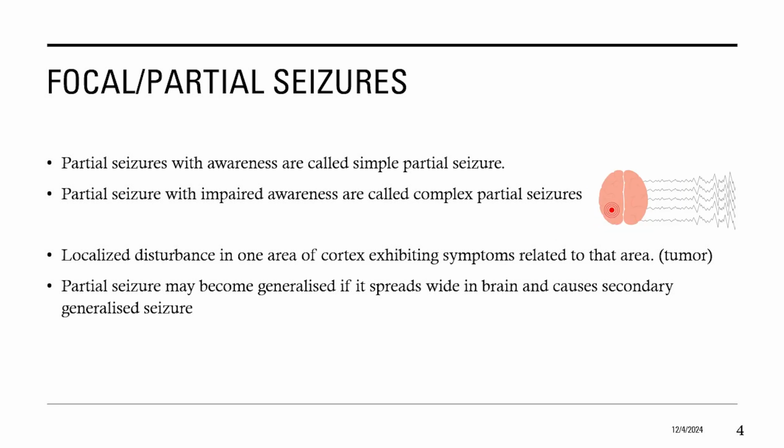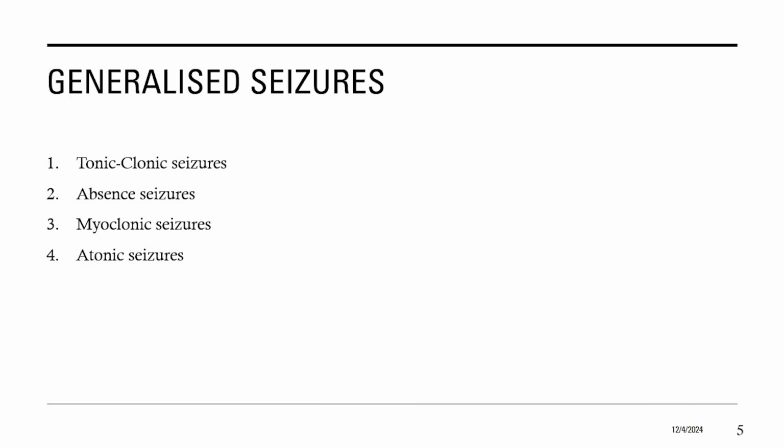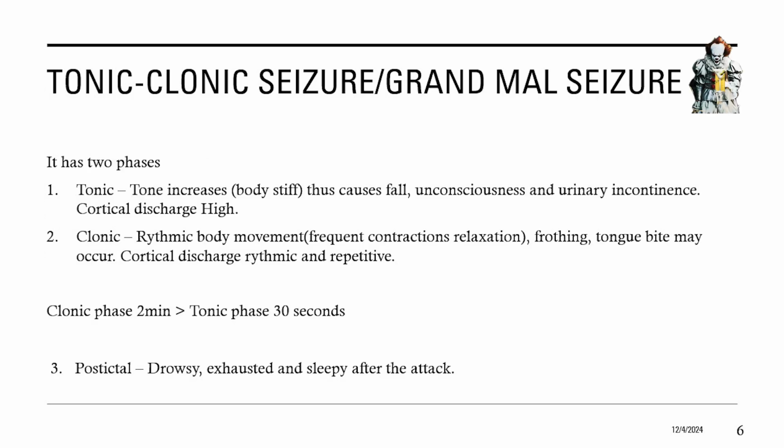Localized disturbance in one area of the cortex exhibits symptoms related to that area, as I mentioned earlier, that they can be autonomic or they can be related to movement, and this can be due to a tumor. Partial seizure may become generalized seizure if it spreads widely in the brain and causes secondary generalized seizure. Generalized seizures can be due to widespread brain neuronal activity, and they can be tonic-clonic, absent seizures, myoclonic seizures, or atonic seizures.